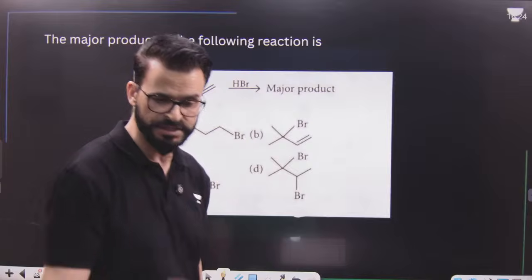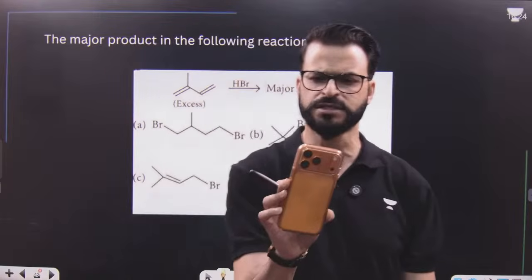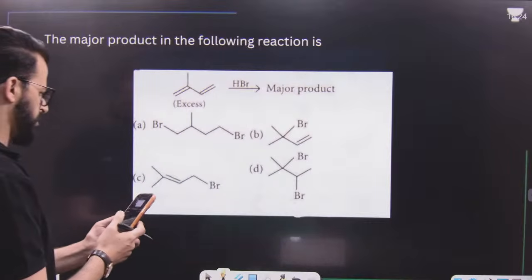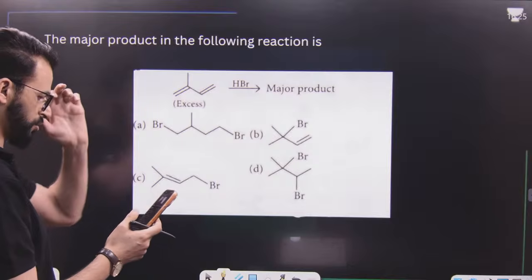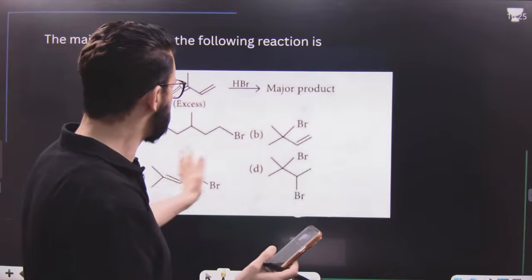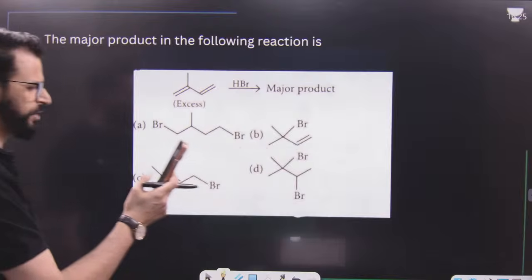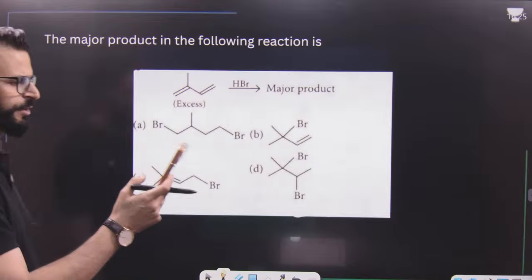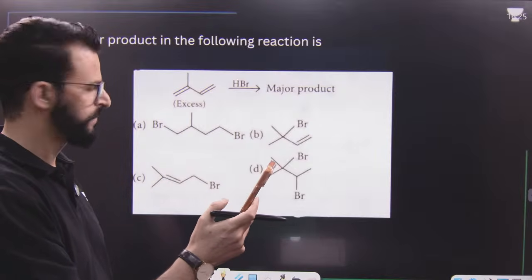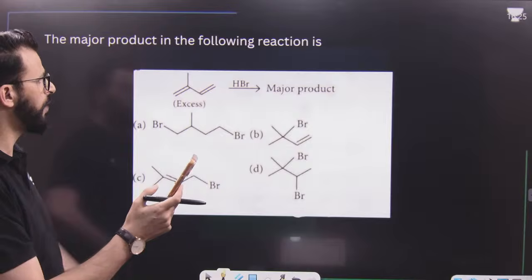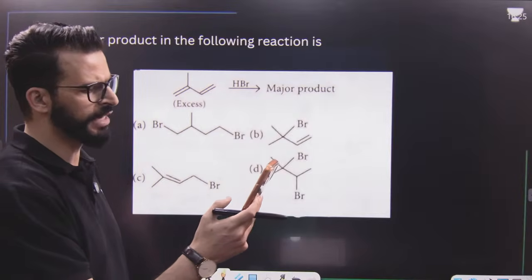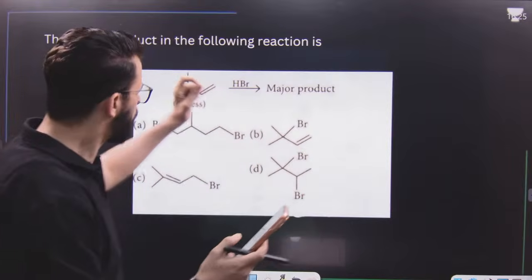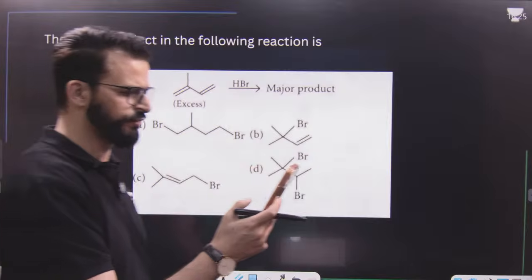reaction. I will be waiting for this answer because this is a very good question. Many students make mistakes in this question. Many students give wrong answers generally, and I want to check whether you will give me the right answer or the wrong one. Come on, everyone. Let me know in the chats what will be the answer of this question. Quick. You have to tell me the major product of this. Generally, students give the wrong answer to this question. I want to check whether you will give right or wrong.